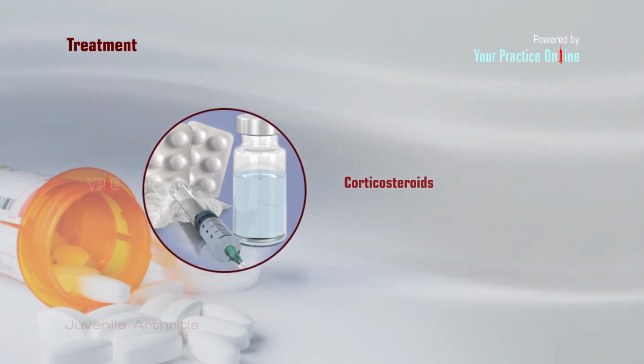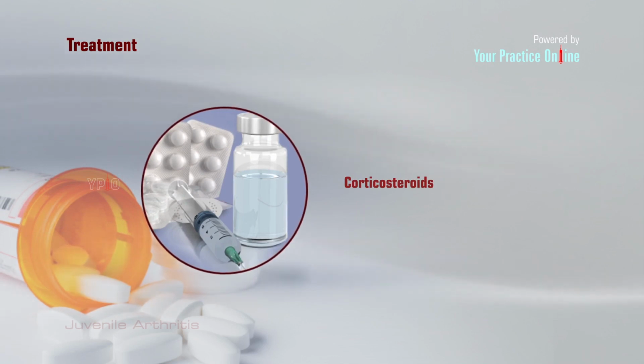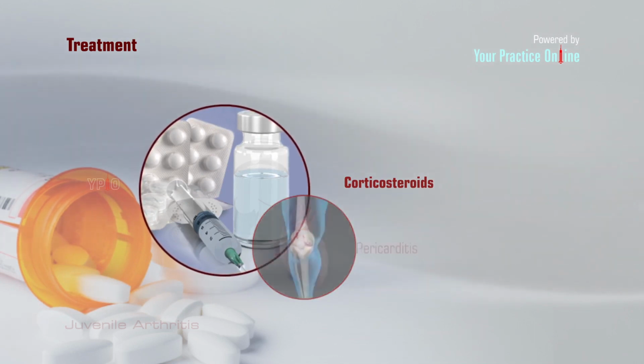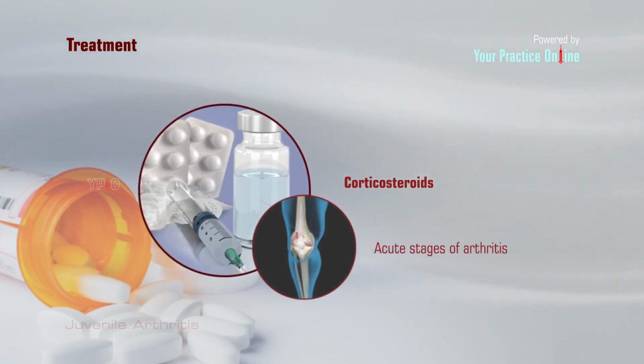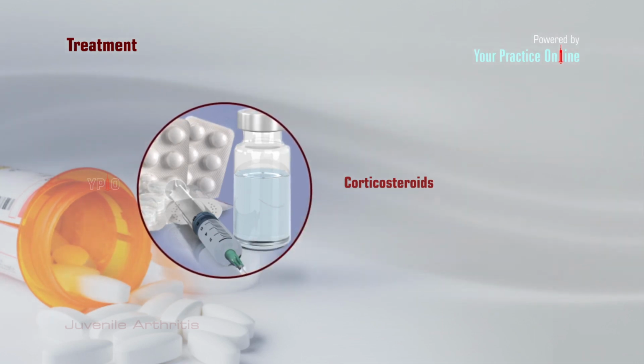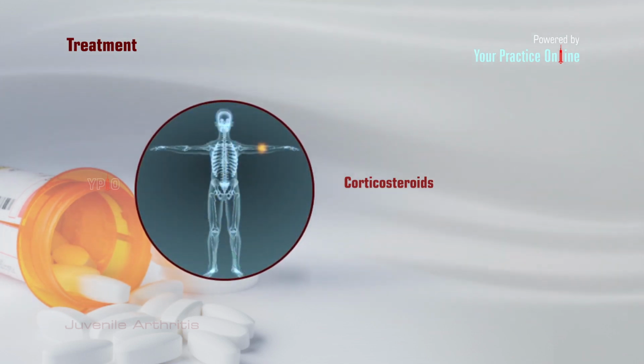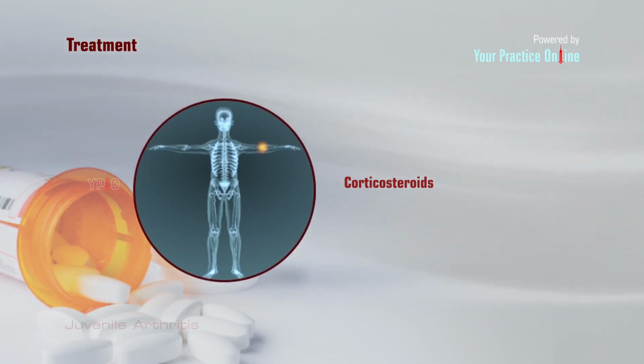Corticosteroids are prescribed in moderate to severe cases of juvenile arthritis with inflammation of the heart sac, pericarditis, or for acute stages of arthritis. They are available as oral medications or in the form of injections. When only one or a few joints are affected, corticosteroid injections are recommended to provide quick relief from pain in the joint.